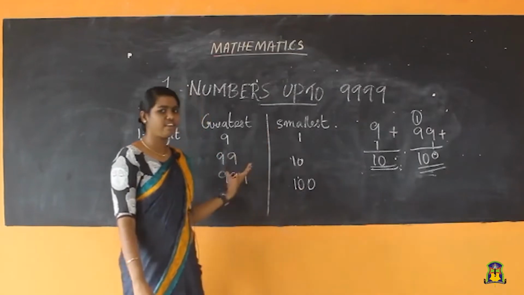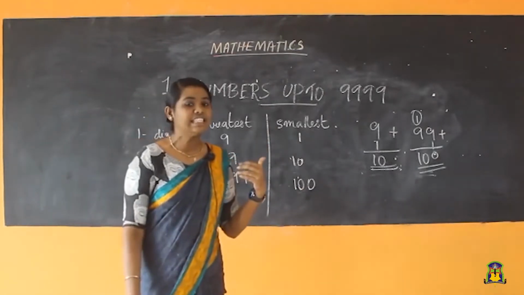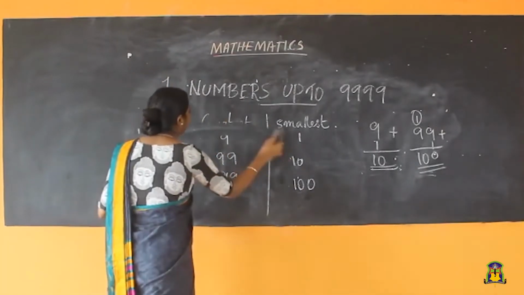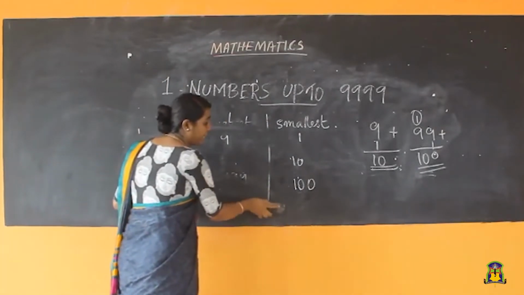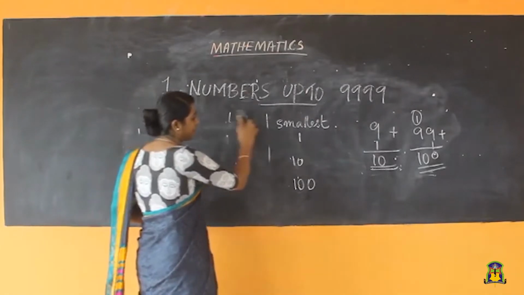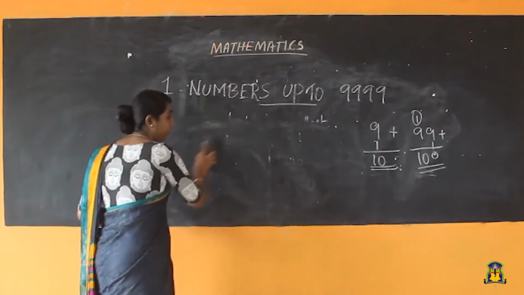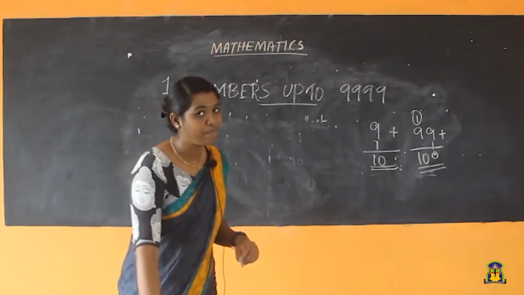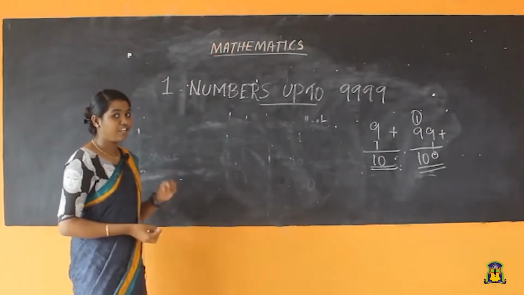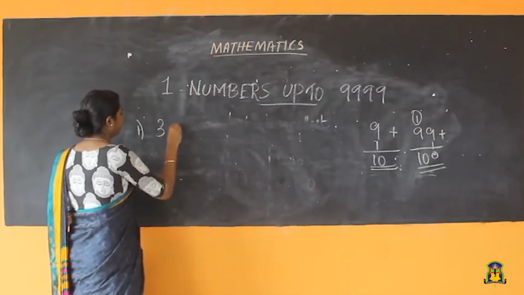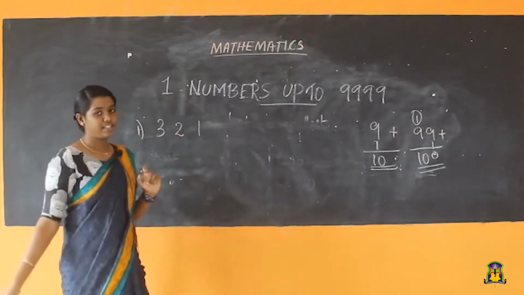So this much I think you have already studied in your second standard. Okay students, next we can write the number name. We can study the number name, then abacus representation, expanded form and everything. Okay, so here teacher is going to give a number. So this is the number.